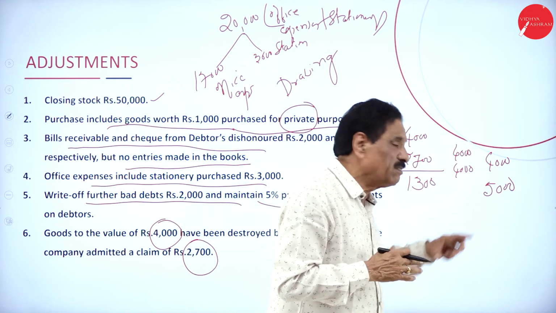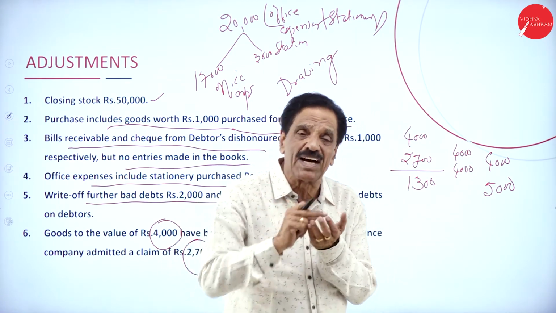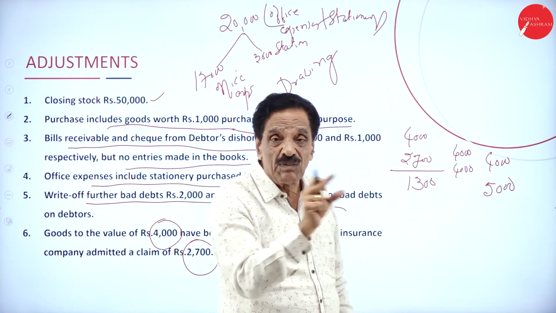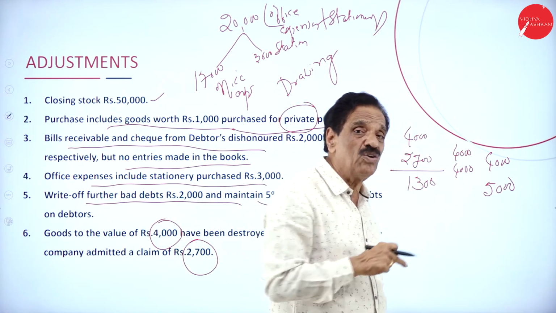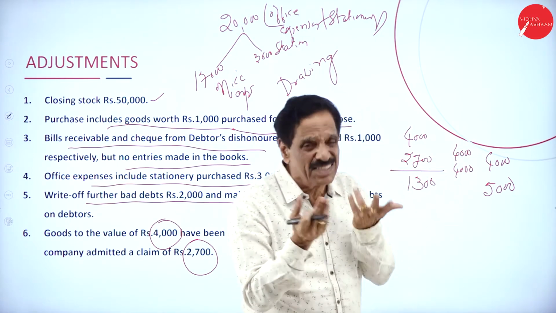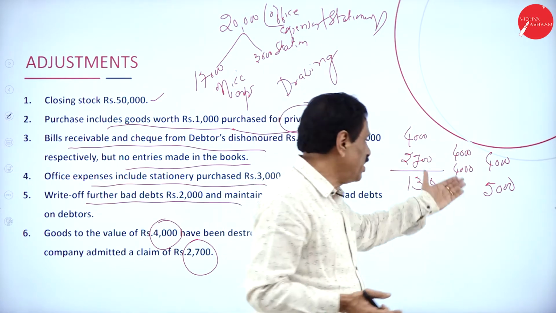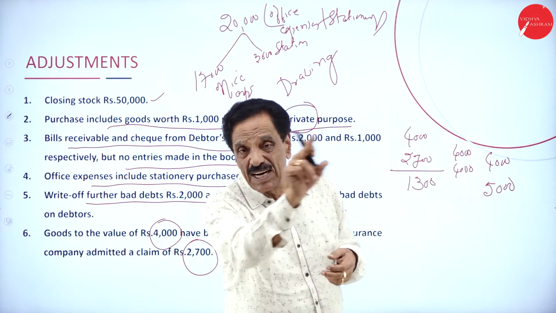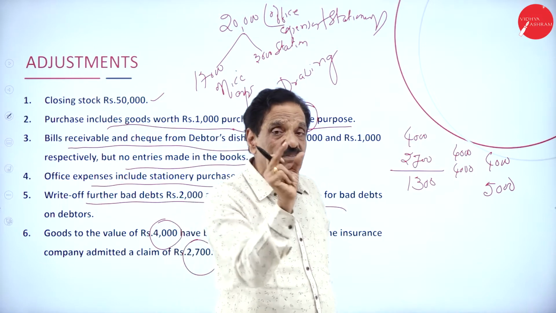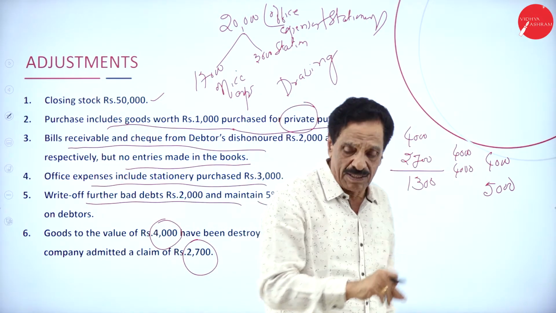How much recovered? 5,000. So where will the 4,000 come? Trading account credit side. 5,000 asset side of the balance sheet. What's the difference? 1,000. How to show? Profit on the credit side, we say. So it is no chance at all. Still, for the sake of the question, the 4,000 will come to the trading account credit side, 5,000 asset side of the balance sheet, difference 1,000 profit and loss account.